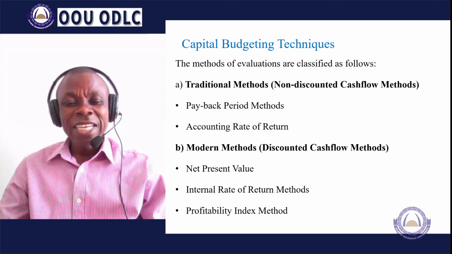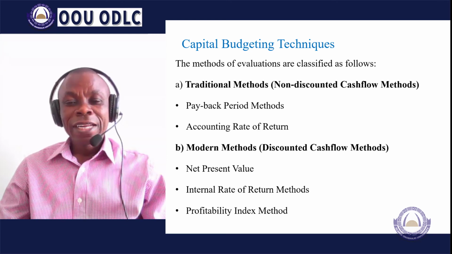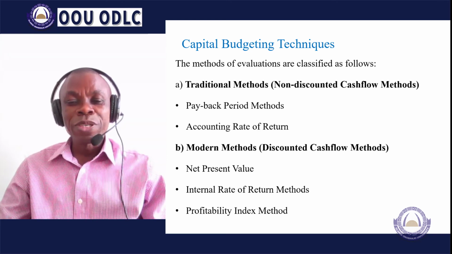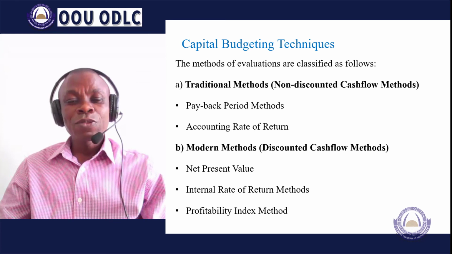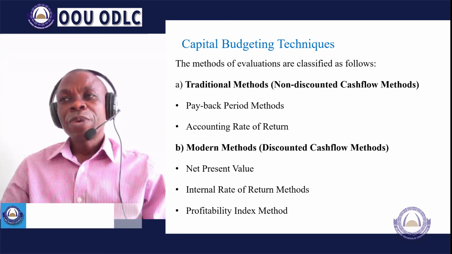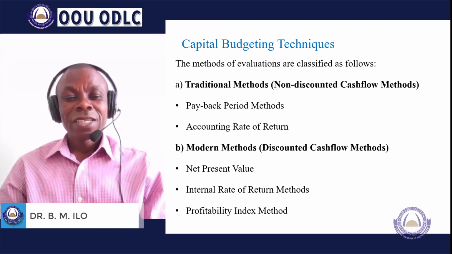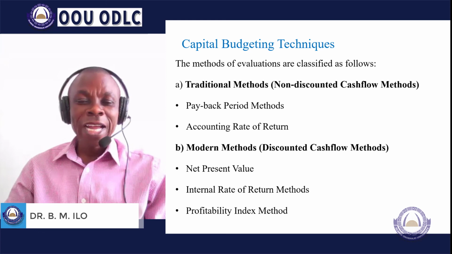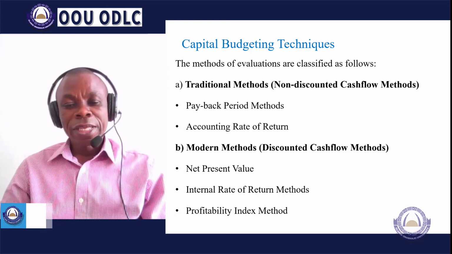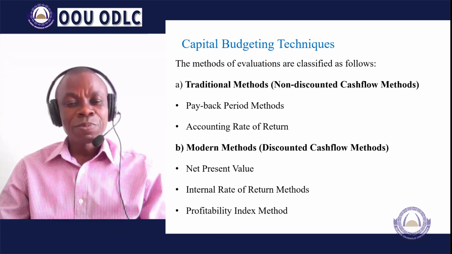The higher the internal rate of return, the more acceptable the project will be. So a project with 10% internal rate of return will be accepted before a project that generates 8% internal rate of return. So the higher the internal rate of return, the more attractive the project will be.